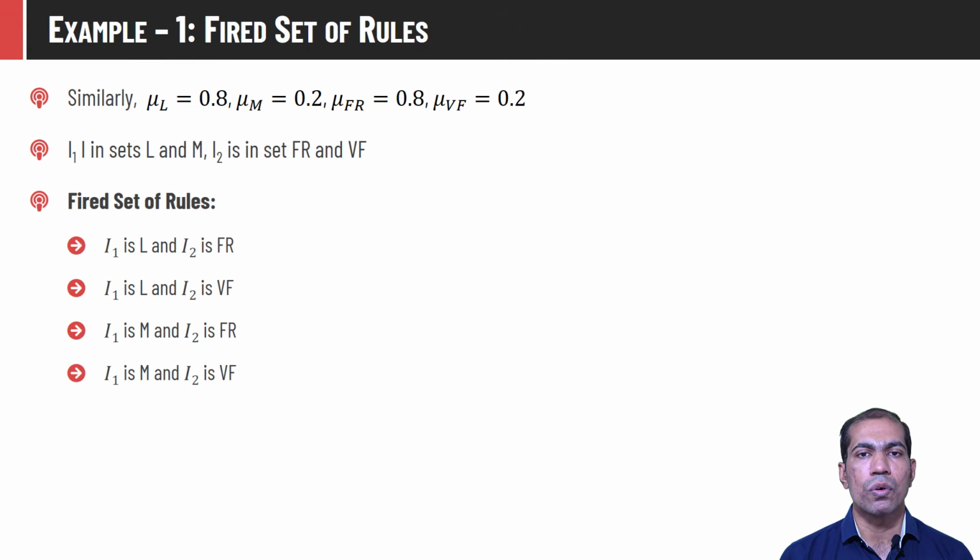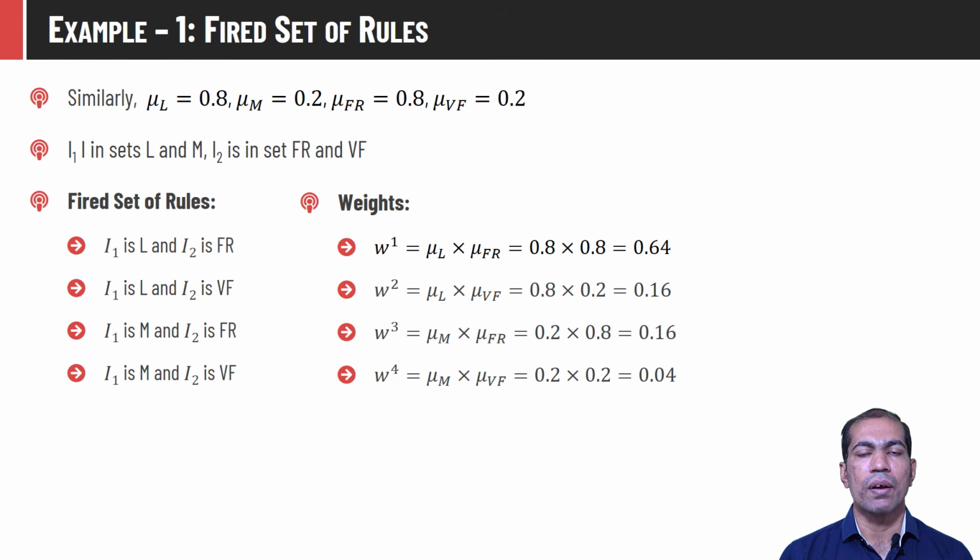So corresponding to these four rules, we have to compute the weight of each rule. We already have discussed how to compute the weight. Rule 1 says I1 is L and I2 is FR. So we have to take multiplication of mu L and mu FR to compute the weight of the first rule. To compute the weight of the second rule, we need to calculate the membership value of I1 in L and I2 in VF. To compute the weight of rule 3, we should multiply the membership value of I1 in M and I2 in FR, that is mu M into mu FR, and in a similar way we can compute the weight of the fourth rule.